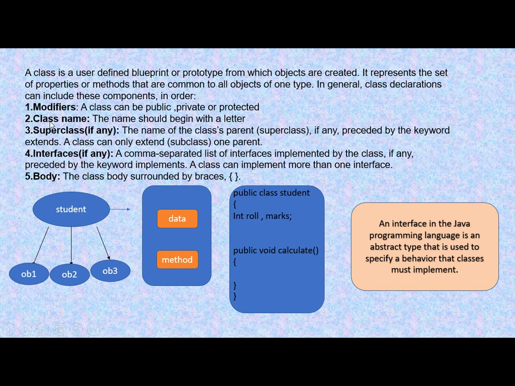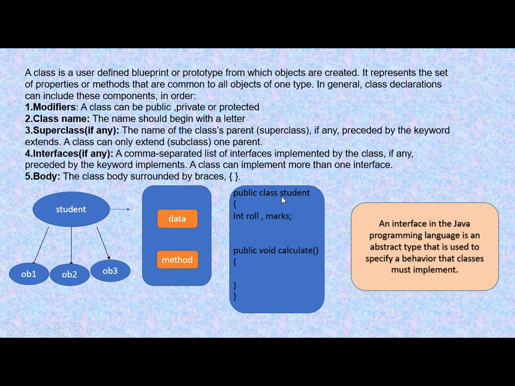Then the class should have a class name. If it has a super class, then it is mentioned. If a class is implementing some interfaces, that needs to be declared. About this we will study later on. Then the body of the class, what that class contains, is declared inside the braces.